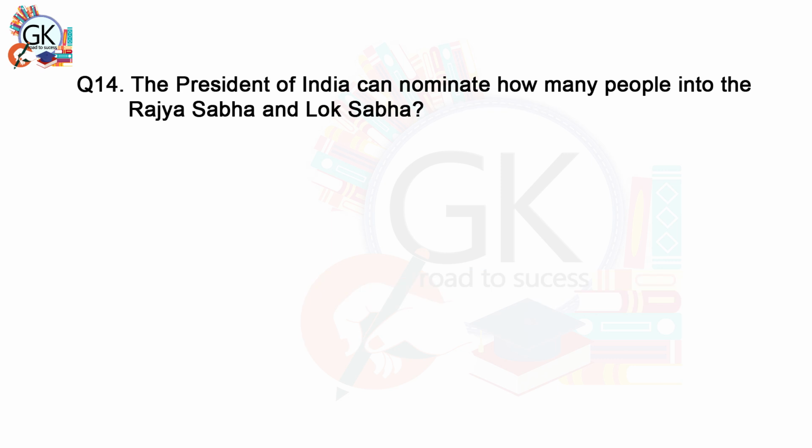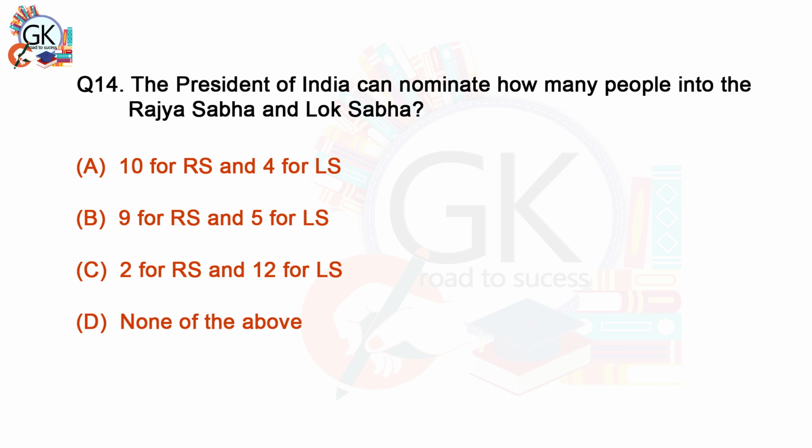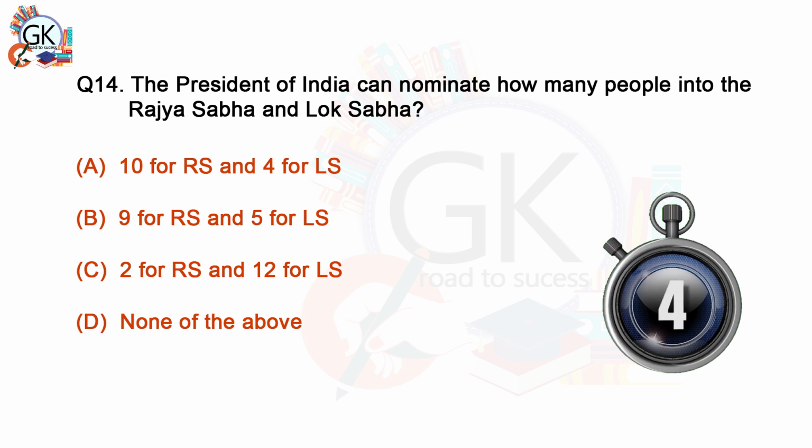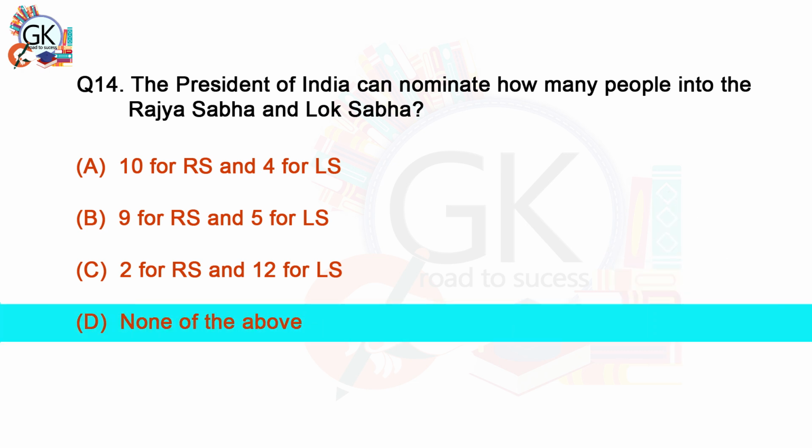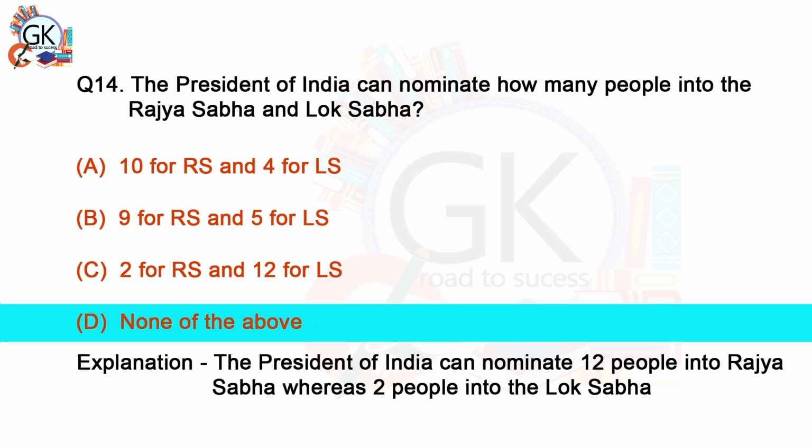The President of India can nominate how many people into the Rajya Sabha and Lok Sabha? A. 10 for RS and 4 for LS. B. 9 for RS and 5 for LS. C. 2 for RS and 12 for LS. D. None of the above. D. None of the above. The President of India can nominate 12 people into Rajya Sabha whereas 2 people into the Lok Sabha.